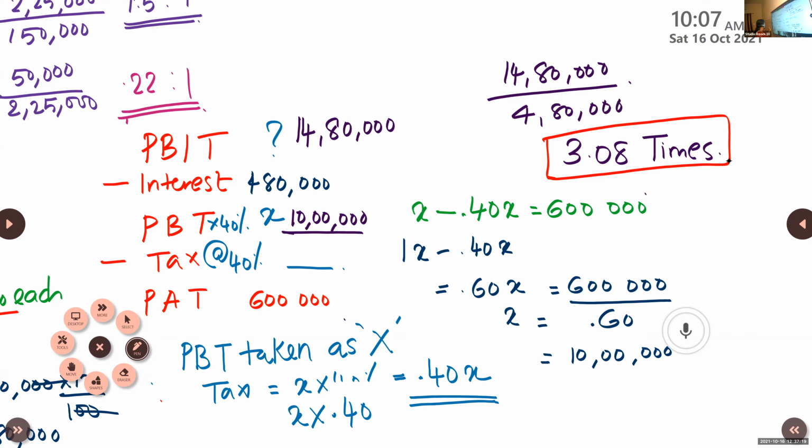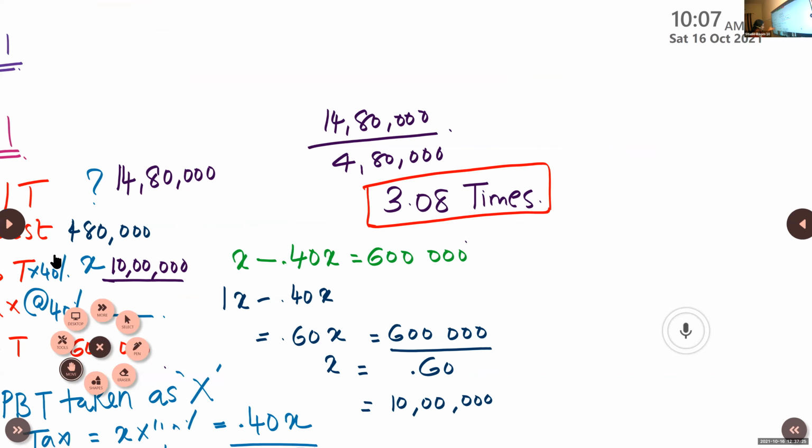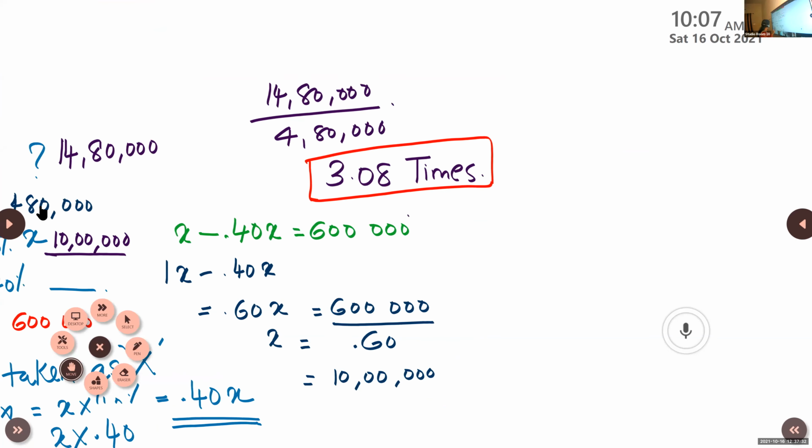And here you may note one more formula. This is one method to find out PBIT, using X and finding out the value. Or else you can apply a formula. Please take it down.